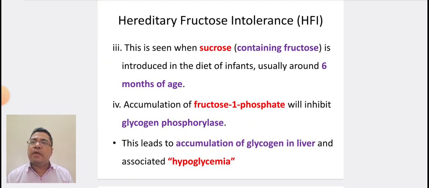This is seen when sucrose containing fructose is introduced in the diet of infants, usually around 6 months of age. Accumulation of fructose 1 phosphate inhibits glycogen phosphorylase. This leads to accumulation of glycogen in liver and associated hypoglycemia.